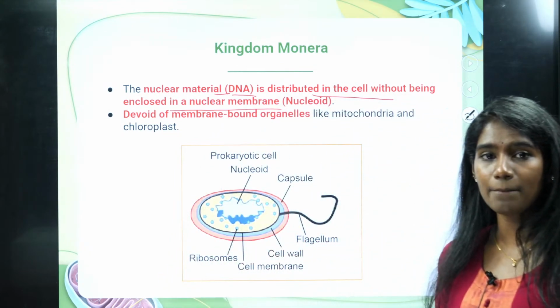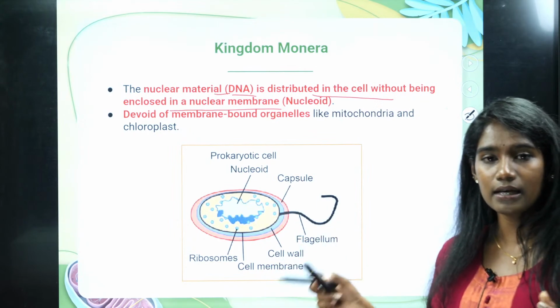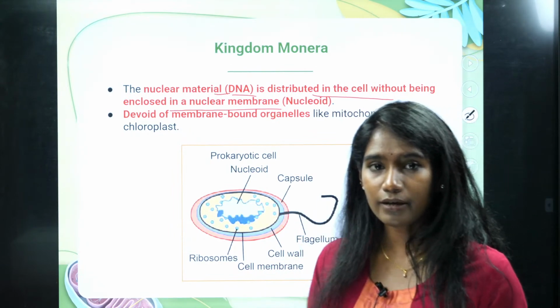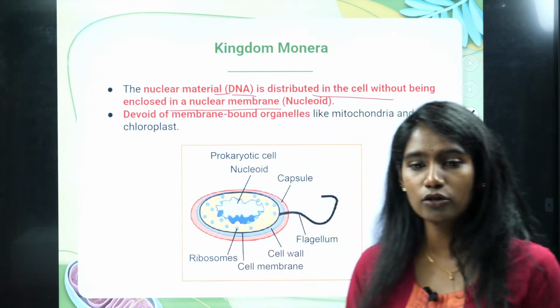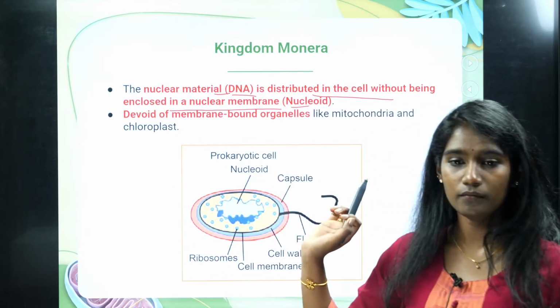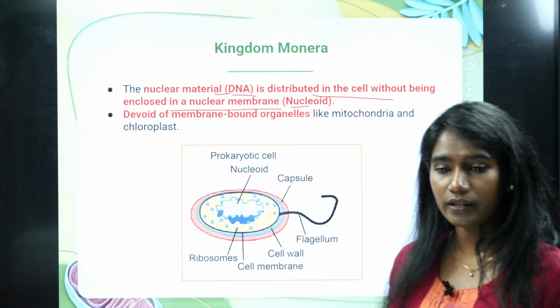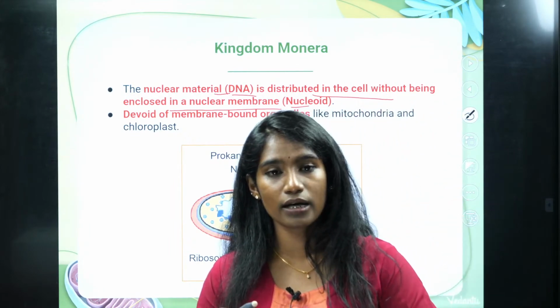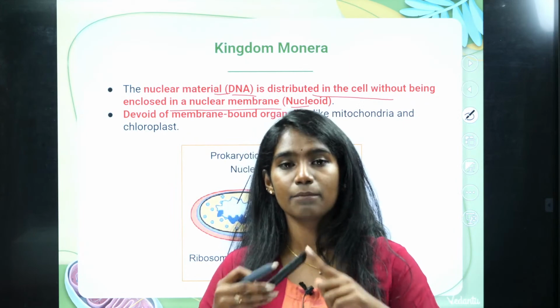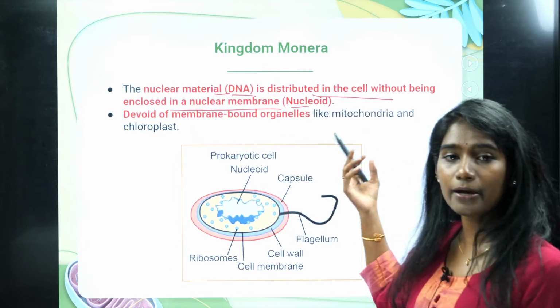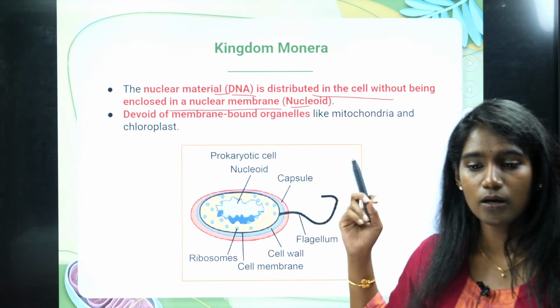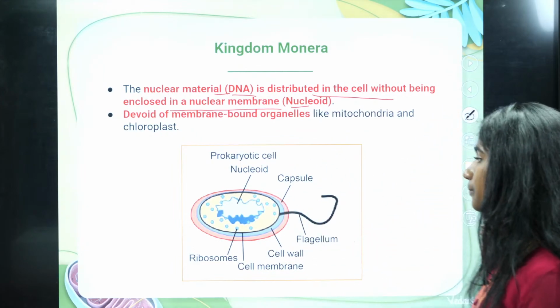As a result, what happens? The genetic material is distributed within the cell in one confined region, and that region is called the nucleoid. Right? And along with that, the membrane-bound cell organelles are also absent in kingdom Monera, because the nature of the cell is prokaryote. That is the reason.